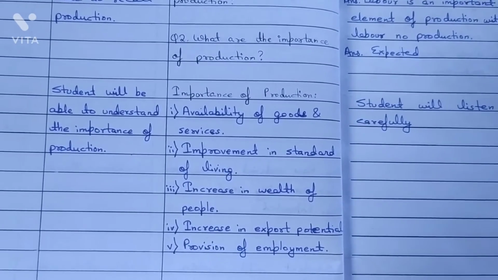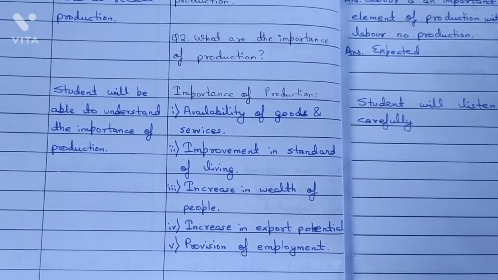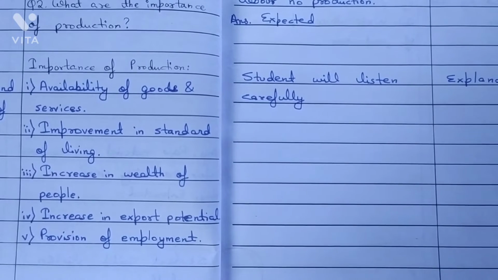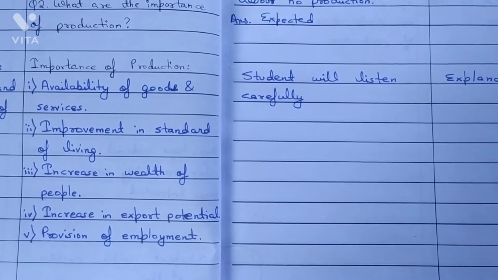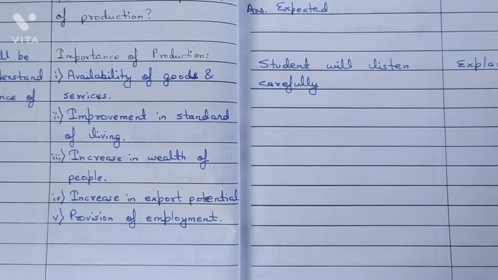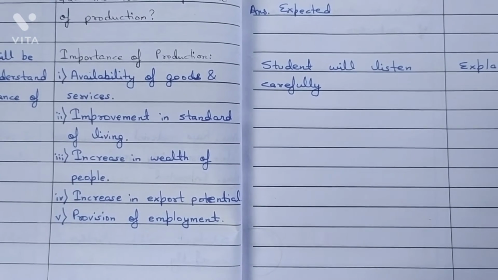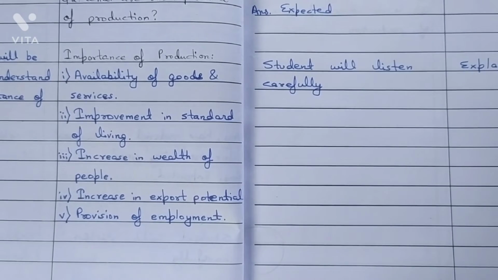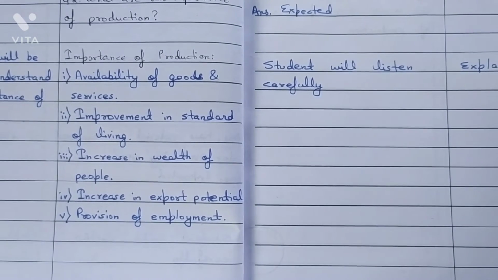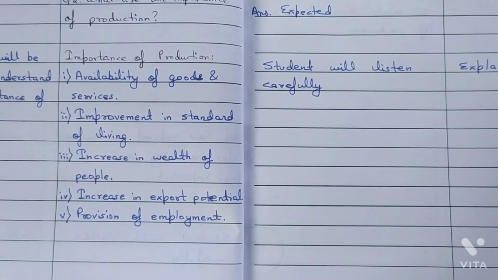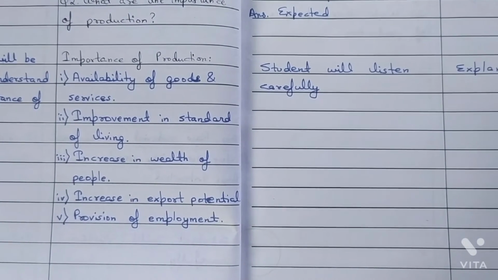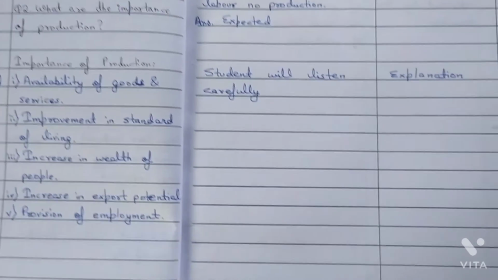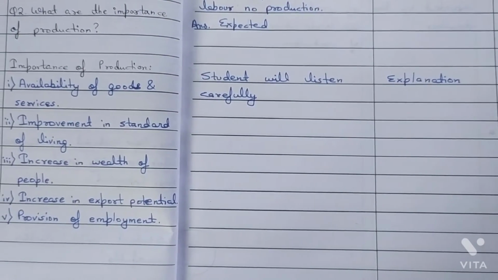Student will be able to understand the importance of production. Importance of production. The first point is availability of goods and services. Point number 2 is improvement in standard of living. Point number 3 is increase in wealth of people. Point number 4 is increase in export potential. Point number 5 is provision of employment. Student will listen carefully. Explanation.